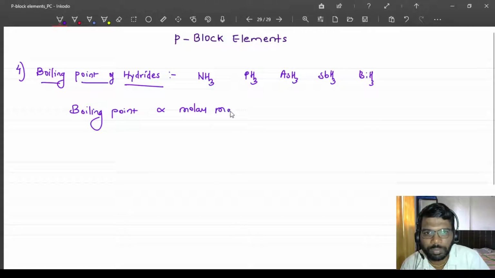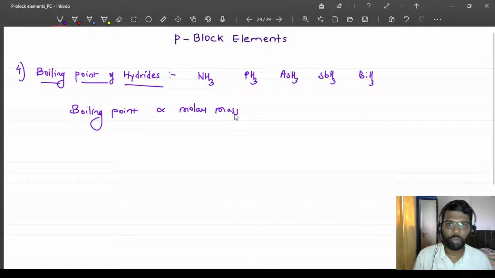If we go by that trend, then the bismuth hydride will have the highest boiling point and ammonia should have the least boiling point. But the boiling point trend won't be that straight, because boiling point is not only governed by molar mass, it is also governed by hydrogen bonding.